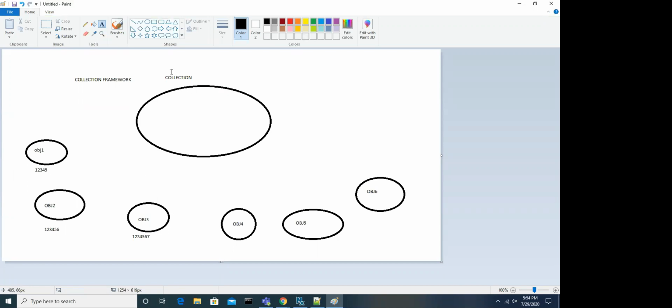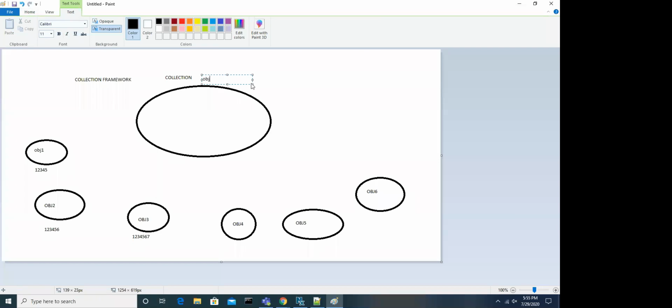Now what I did is I created a collection object. I am not explaining programmatically here, just explaining at a high level. We will come to the programs, then you will understand clearly. Let's assume this is the collection object. This collection object is also one of the objects, so it will also have some address. Let's say this is the address.